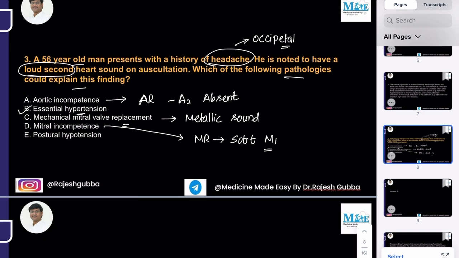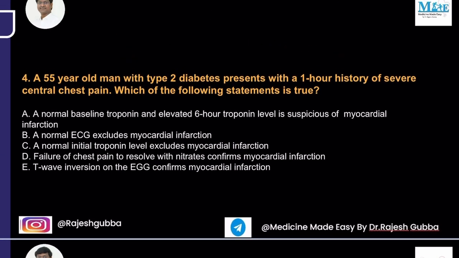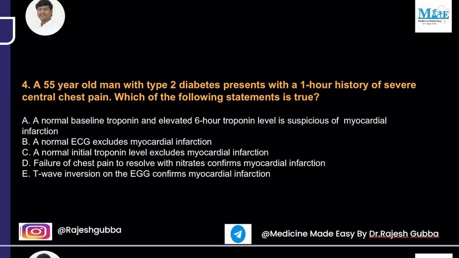Coming on to the next question. A 55-year-old man with type 2 diabetes mellitus presents with a 1-hour history of severe chest pain. Which of the following statements is true? A normal baseline troponin and elevated 6-hour troponin level is suspicion of myocardial infarction. Second option, a normal ECG excludes myocardial infarction. Third option, a normal initial troponin level excludes MI. Failure of chest pain to resolve with nitrates confirms myocardial infarction.